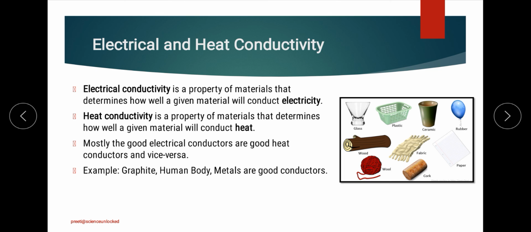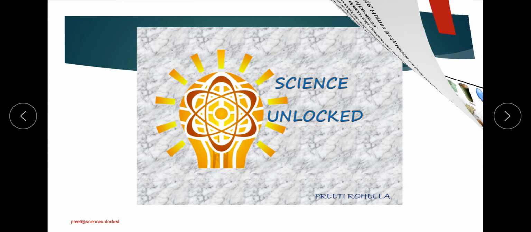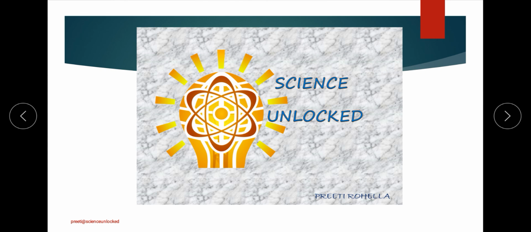On the other hand, things like plastic, fabric, and wood are poor conductors of electricity and heat. With this we have done this particular chapter.